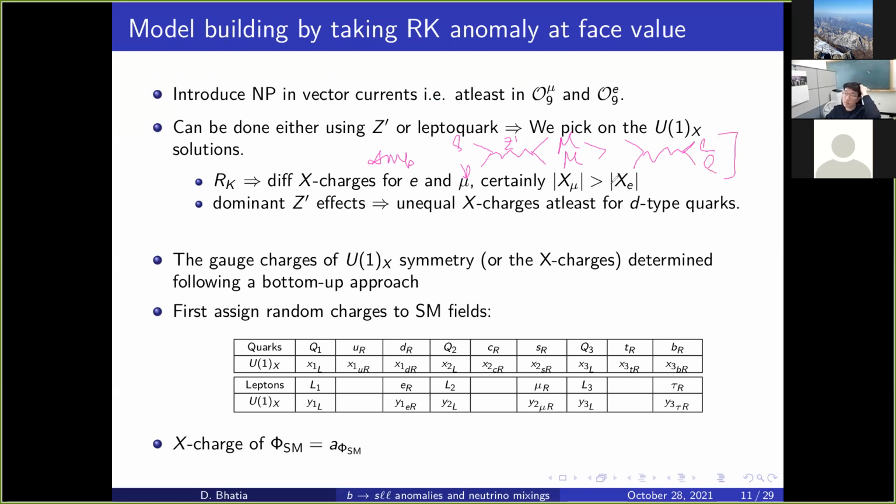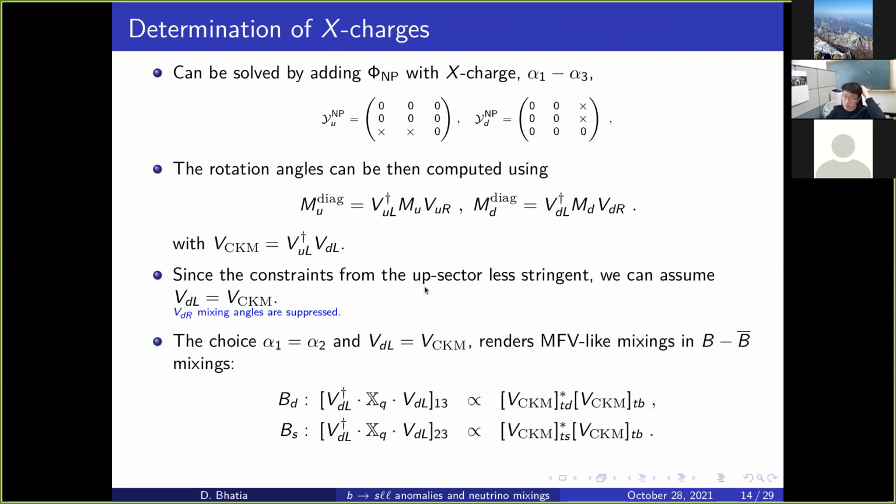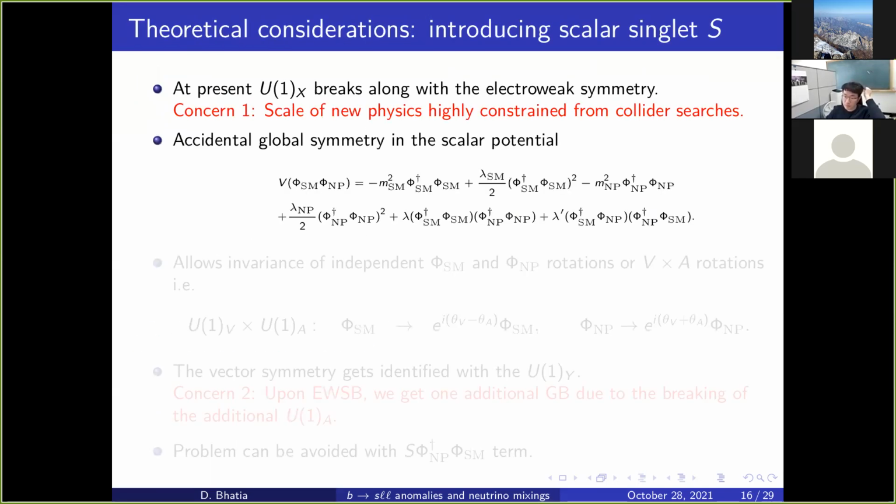So then we thought, okay, we'll find out the charges in a bottom up approach. So we assigned random charges. Then after assigning random charges, what we did was we followed certain principles.